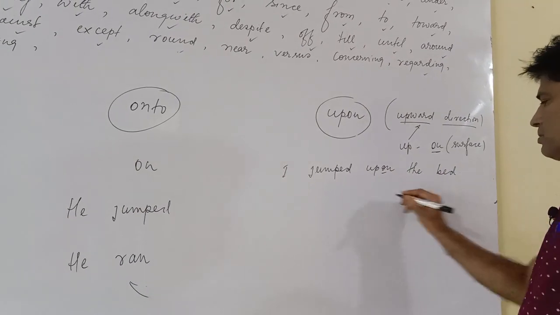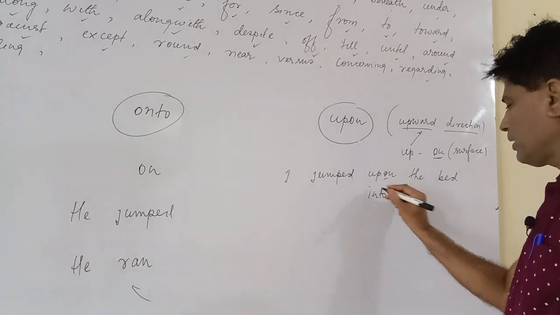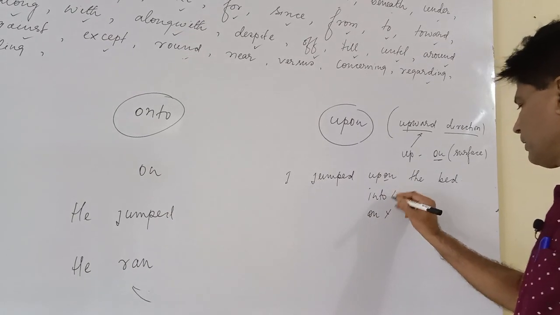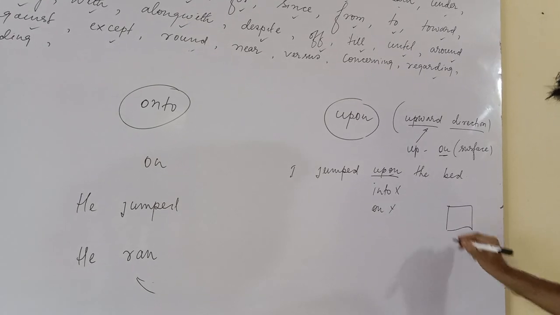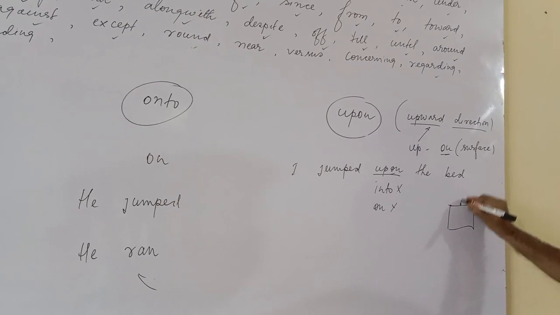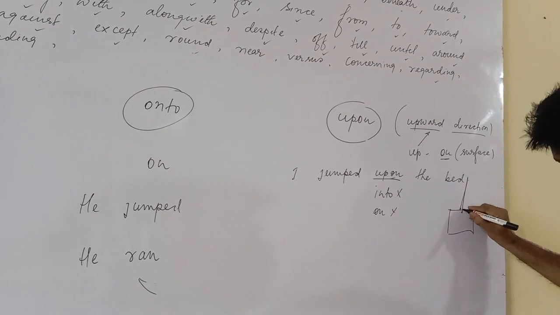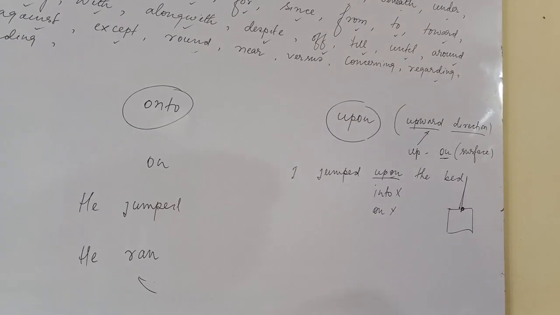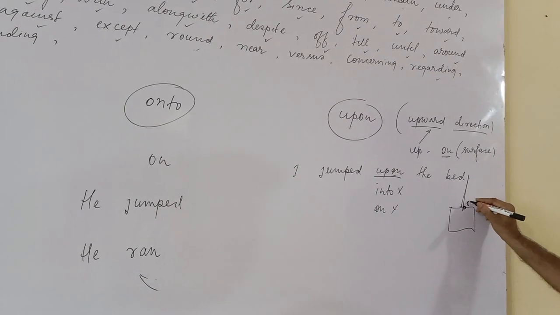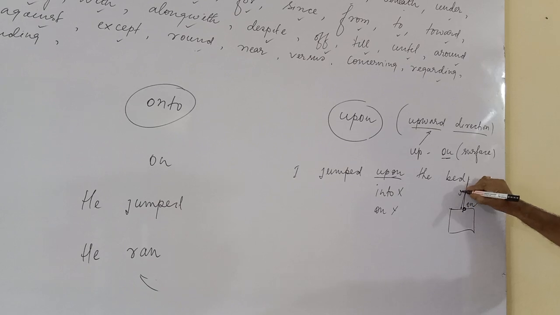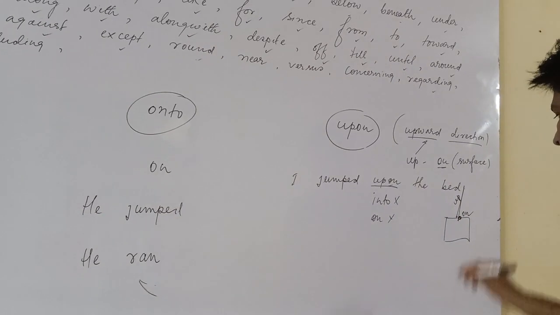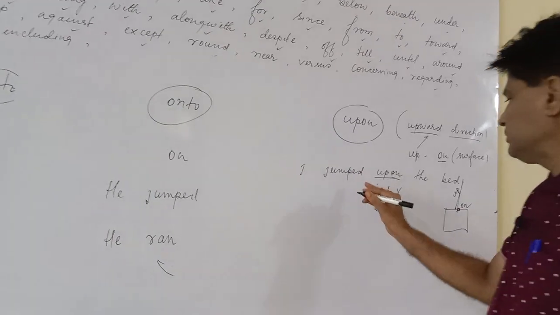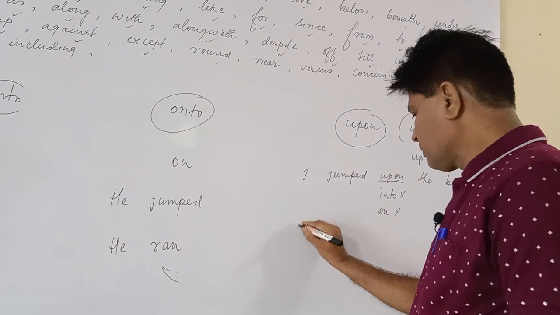Jumped into the bed will be incorrect, and on the bed will be incorrect. Why are you going to use upon? You are jumping here and within one second you are coming back to the same place. That's why it is an on surface for you, and as you are jumping, up will be used here. I jumped upon the bed.